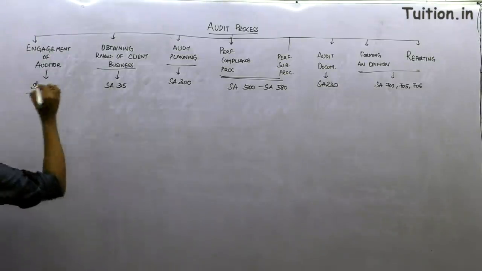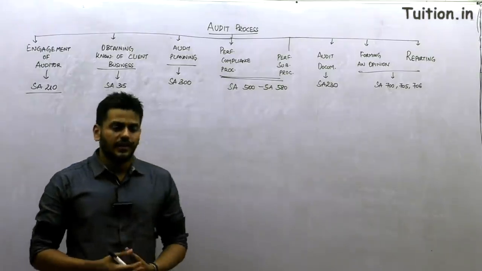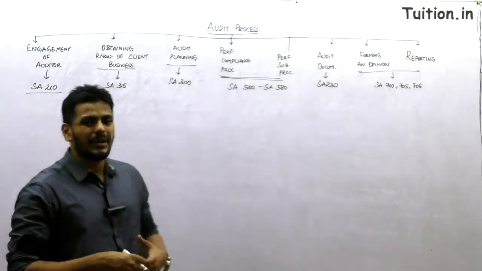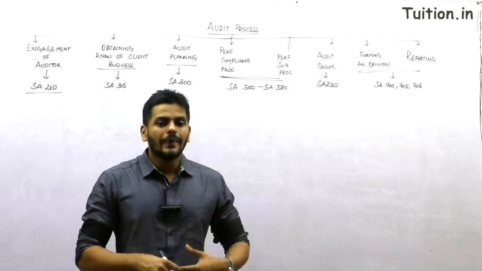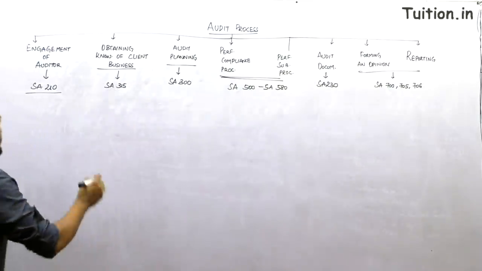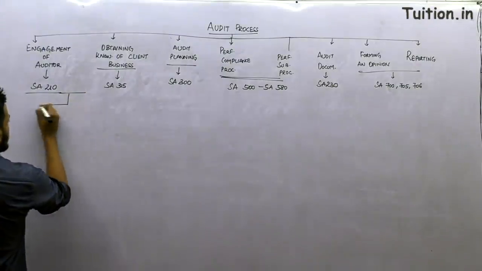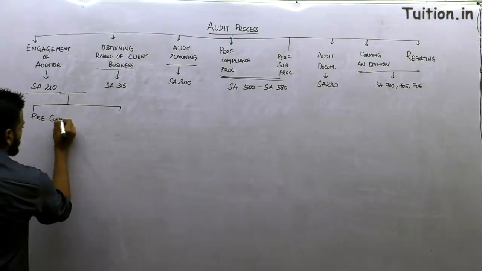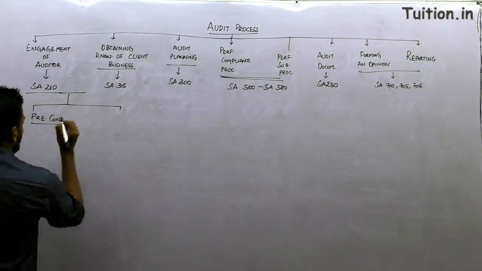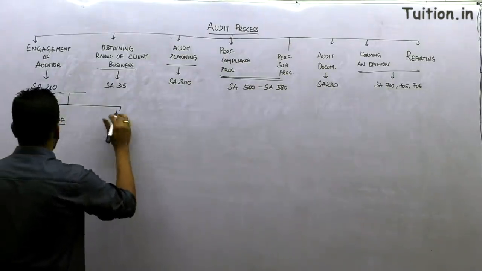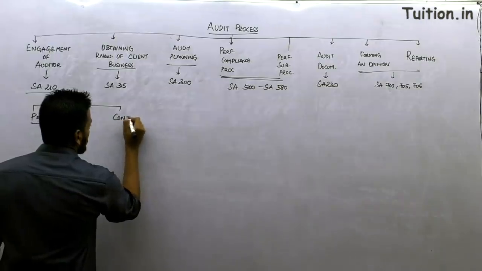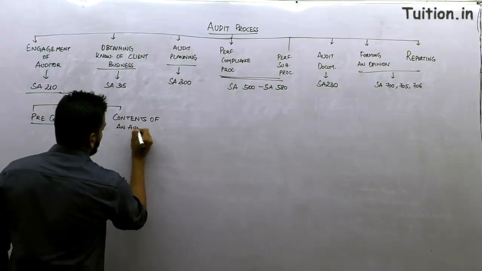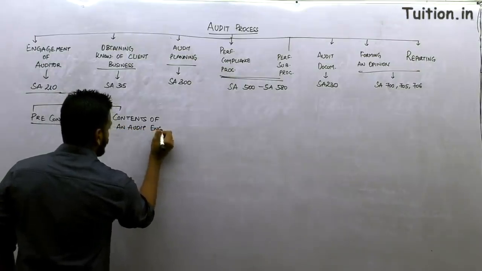Alright guys, let's start with standard number 210. What are the 2 things that are discussed in 210? In standard number 210, it is said that the engagement shall be picked up by an auditor when some preconditions exist. So I'm covering 2 things in standard number 210 right now: the preconditions to the audit, and of course, after that, the contents of an audit engagement letter.